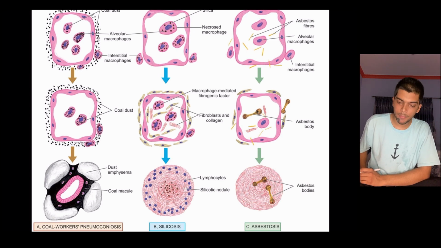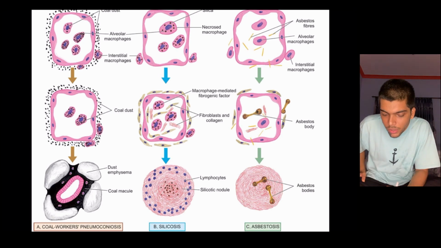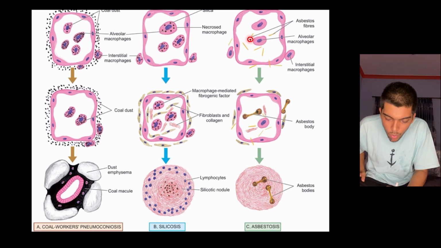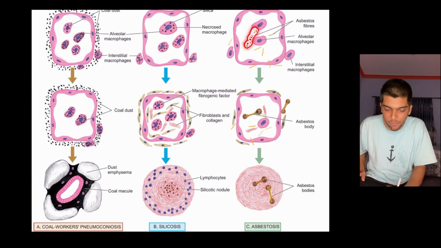Instead, what happens is that around these asbestos fibers, there is enwrapment of ferritin, which is produced by the macrophage. The ferritin enwraps around and then forms the asbestos body.